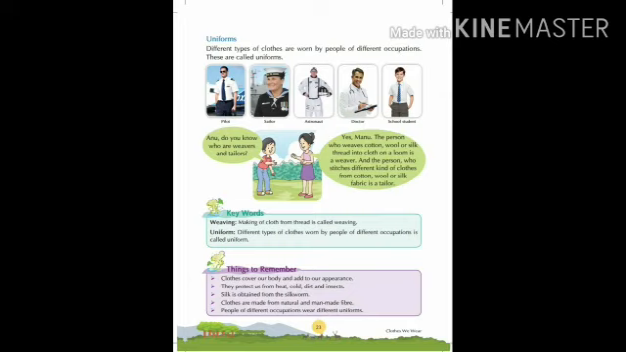Now children, see here what are the things to remember from this chapter. The first one is clothes cover our body and add to our appearance. They protect us from heat, cold, dust and insects. Silk is obtained from silkworm. Clothes are made from natural as well as man-made fibers, and people of different occupations wear different uniforms. That's all from this chapter. I hope you can do all the exercise.